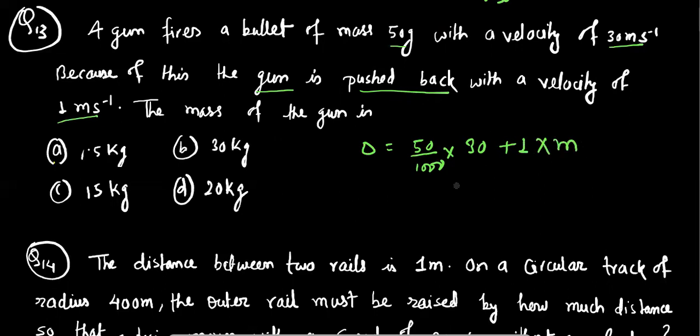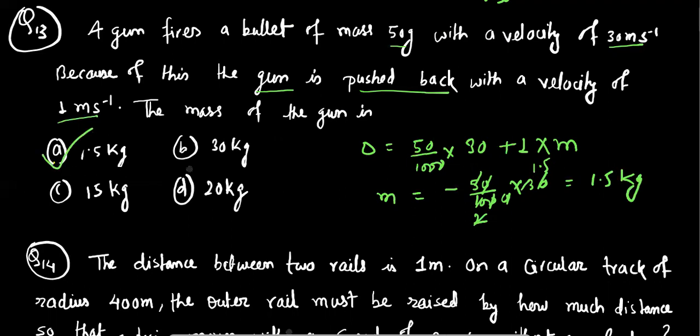So solving this we can easily find m equal to minus 50 upon 1000 into 30, 0 0 cancel out, 5 2s are 2, 1.5 times, so 1.5 kg is our answer. So this is our answer.